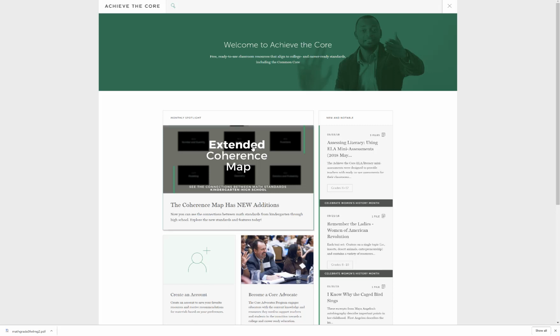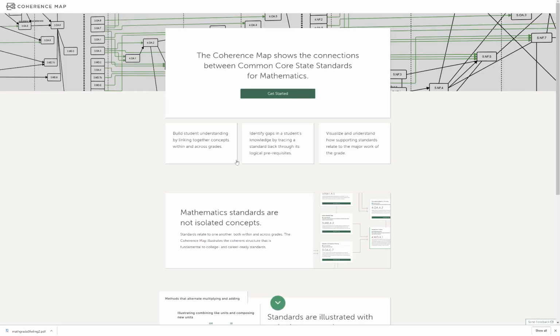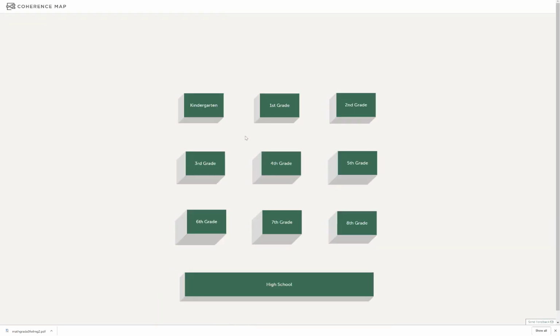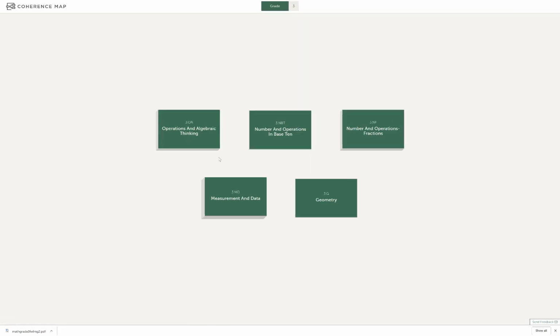So to make logical sense of your project, you're going to go to achievethecore.org and click on where it says Coherence Map, and there's a link that's already provided for you. Go ahead and go through the clicking, getting started. You might have 2 or 3 screens, but this is the map for mathematics. So if I were to focus on 3rd grade, I can click on 3rd grade. What we see here are the 5 domains associated with 3rd grade.